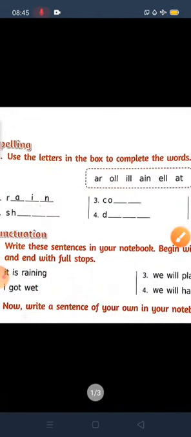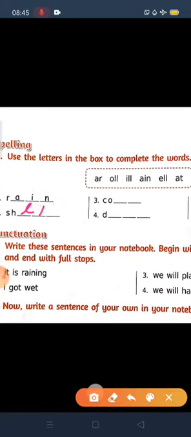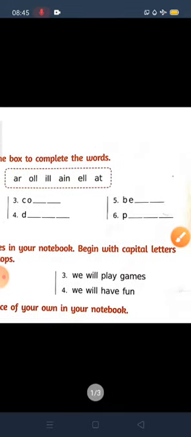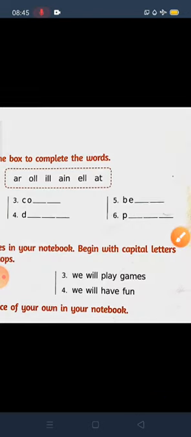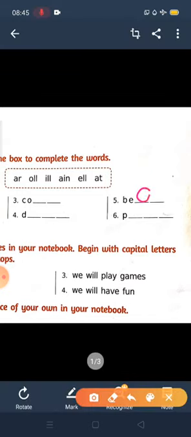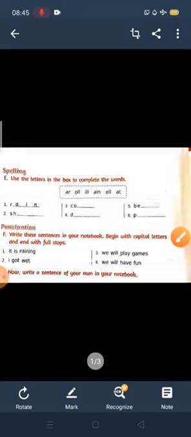So again I will do, you just recheck it. SHELL, shell. COAT, coat. DOLL, doll. BELL, bell. BEAR, bear. PILL, pill. That's it, children.